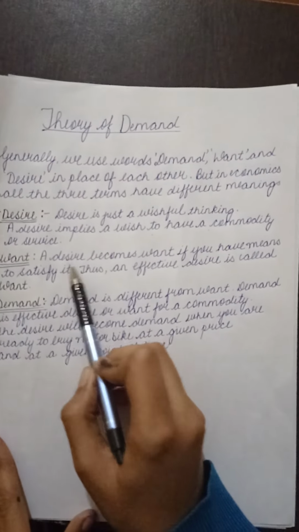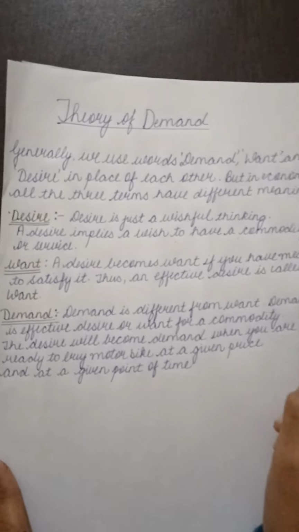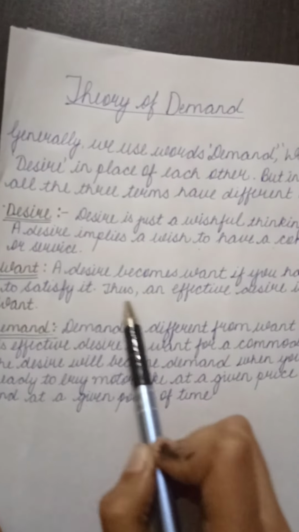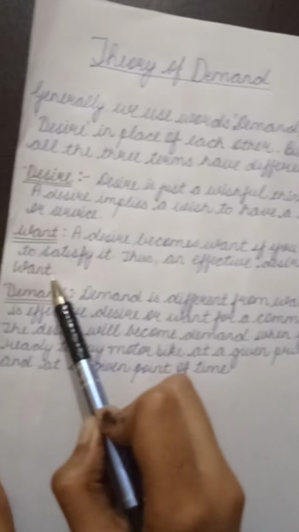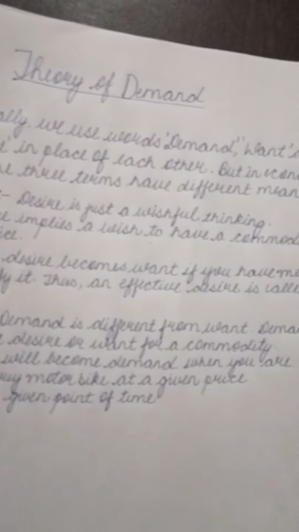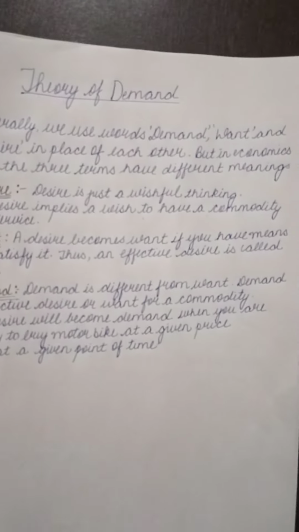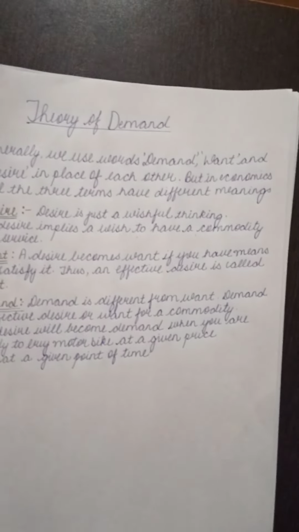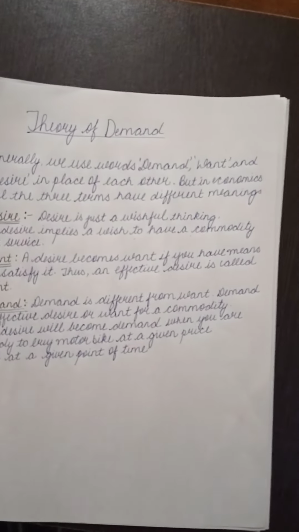Want. A desire becomes want if you have the means to satisfy it. Thus, effective desire is called want. Let's say you have enough money but you are not willing to spend it on a motorbike. Then this desire will at best be called want but not demand.